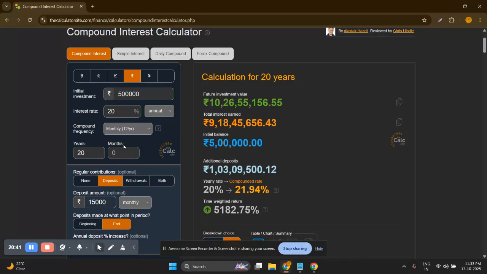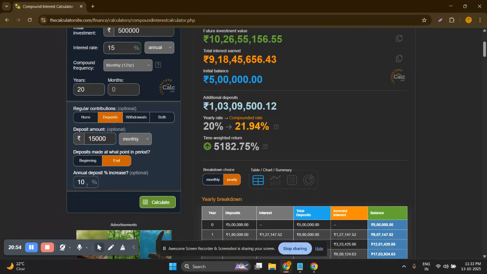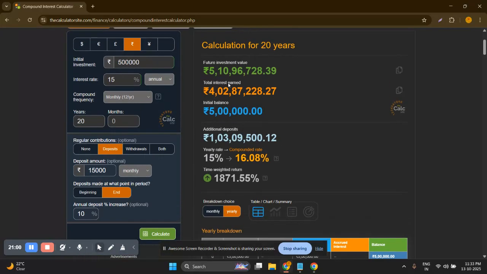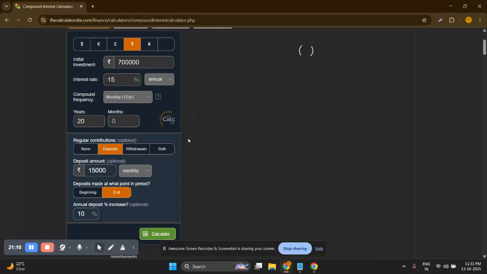Now suppose you get only a 15% return. You invest 5 lakh rupees now for 20 years, and you also invest 50,000 monthly with a 10% annual deposit increase. Now I'll calculate, and yes, I'll get only 5 crore 10 lakh rupees. So I have to increase the investment from 5 lakh to 7 lakh rupees. I'll calculate again.